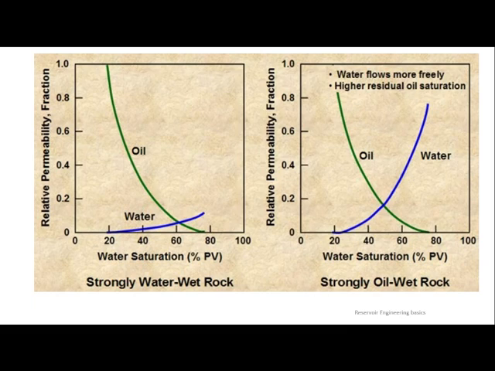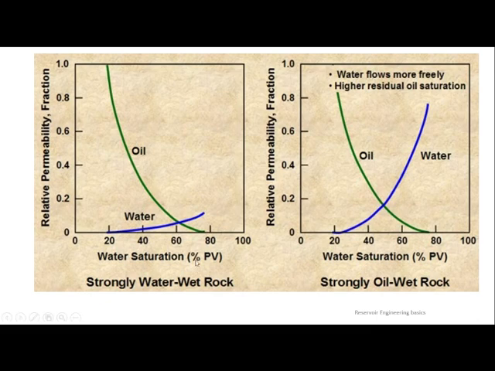If it is an oil wet reservoir, the mobility of oil will be less. If it is a water wet reservoir, the mobility of water will be less. Why? Think in another way. Wet represents wettability, which is related to the reservoir property only. An oil wet reservoir is wetting oil, means it is attracting oil. If it is attracting oil, how will it allow oil to move? You think like that. If it is attracting water, how will it allow water to move? So movement will be less.